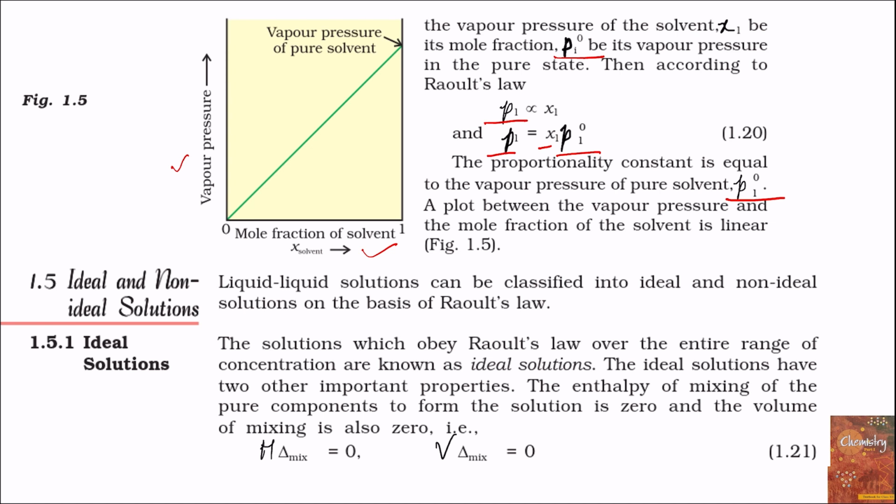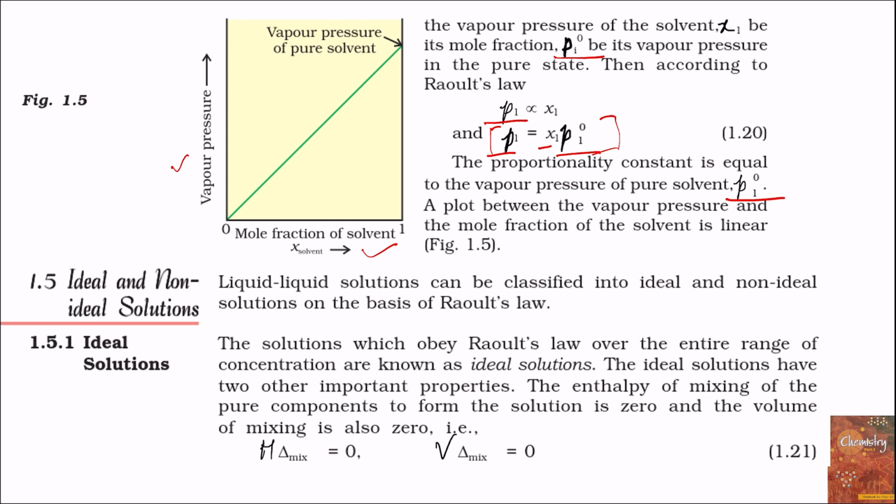So when we are taking the plot of vapor pressure, we will take it against the mole fraction of the solvent. Now a plot of vapor pressure and the mole fraction of the solvent is linear. Now in this expression of Raoult's law, P1 denotes the partial pressure exerted by the solvent, X1 denotes its mole fraction in the solution, and P1 naught denotes its vapor pressure in the pure state. Now next, ideal and non-ideal solutions. Now liquid-liquid solutions can be classified into ideal and non-ideal solutions on the basis of Raoult's law.